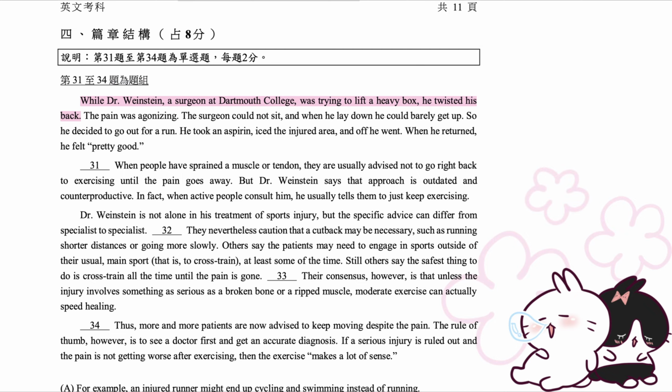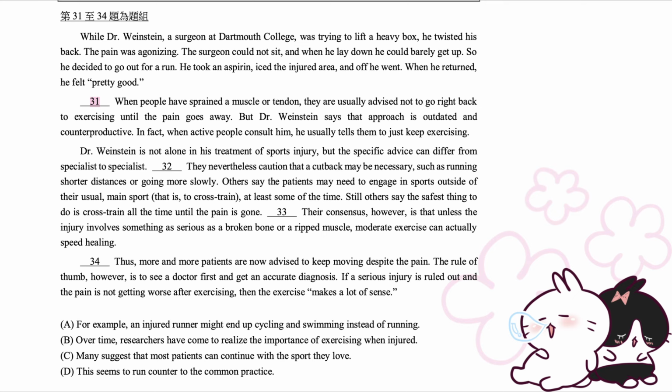While Dr. Weinstein, a surgeon at Dartmouth College, was trying to lift a heavy box, he twisted his back. The pain was agonizing. The surgeon could not sit, and when he lay down he could barely get up. So he decided to go out for a run. He took an aspirin, iced the injured area, and off he went. When he returned, he felt pretty good. This seems to run counter to the common practice.